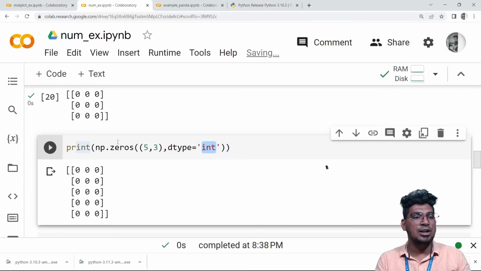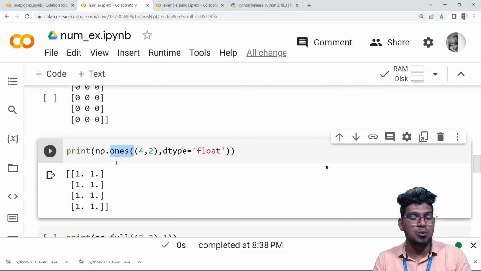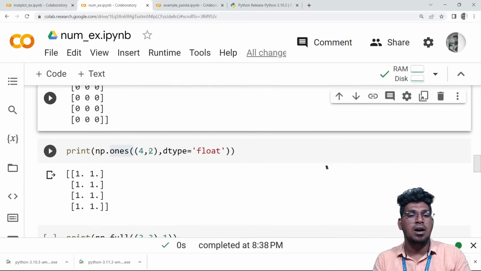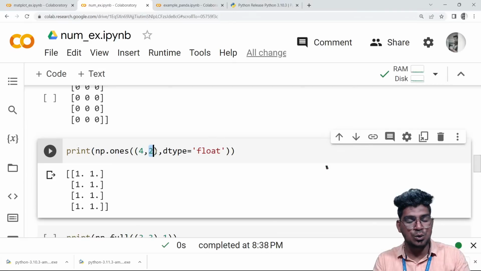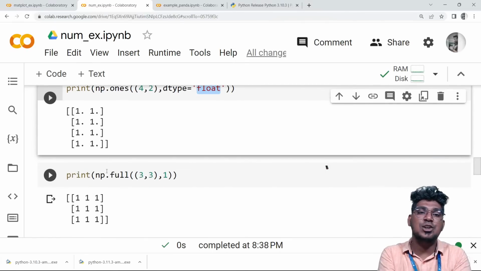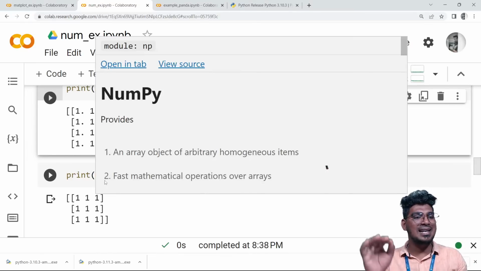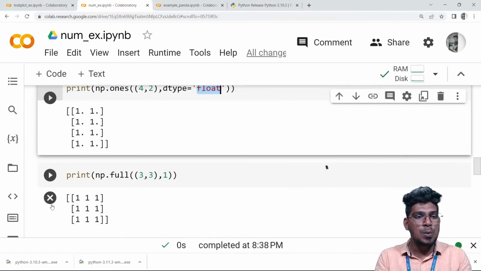Axis 1 is nothing but the column axis. After that, ones filled with ones and zeros, which you mentioned like 4 by 2, that means 4 rows and 2 columns here. Here I'm mentioning the parameter dtype, that is float here. That will be 1 dot, which is the decimal number. Okay, right. These all are the functions in NumPy. So these are the basic functionalities in NumPy.